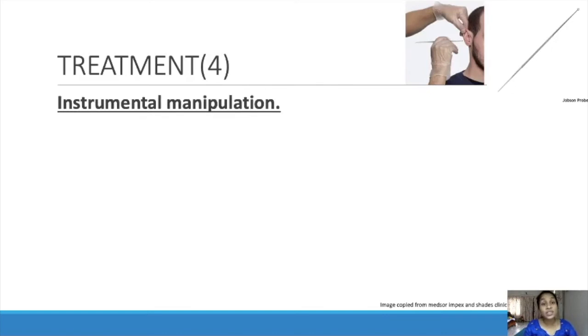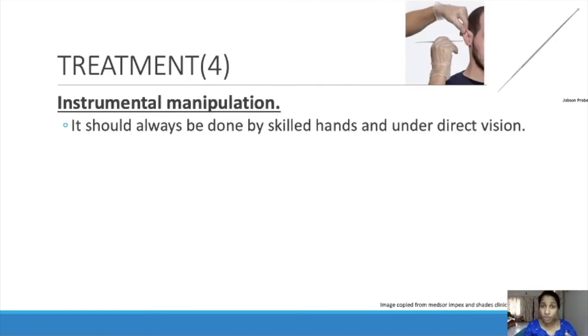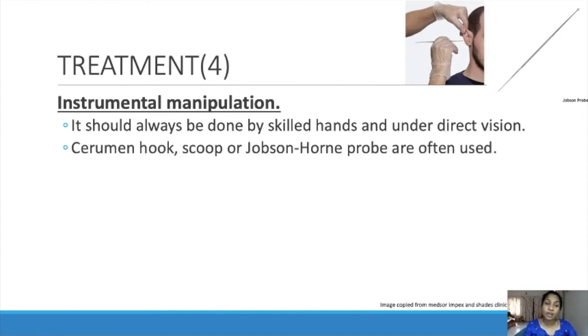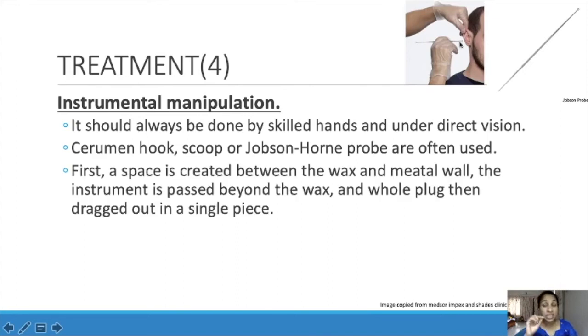Next comes instrumental manipulation. Using the instrument, it should always be done by skilled hands and under direct vision. Cerumen hook, scoop or Jobson Horne probe are often used. This is the probe we usually use for removing ear wax. First, a space is created in between the wax and the meatal wall. The instrument is passed beyond the wax and the whole plug is then dragged out in a single piece.